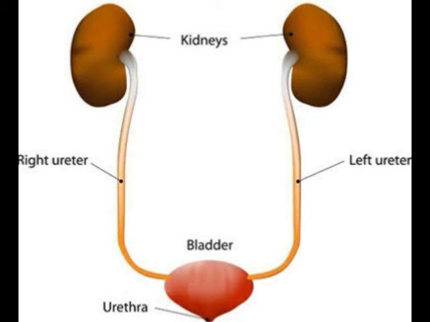Second is osmoregulation. Kidneys are important osmoregulatory organs of the human body. They maintain the salt and water balance of the body. If the concentration of salt or water increases above normal, the kidneys will excrete the excess amount. If the concentration decreases, the kidneys will reduce the loss of water and salts in urine.